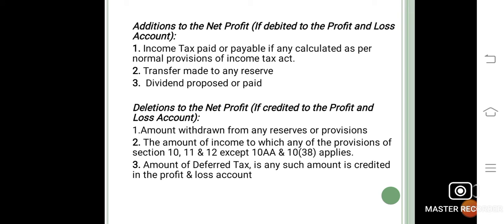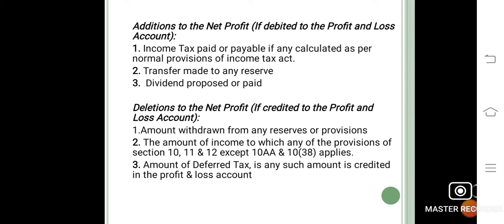In addition to the net profit, income tax paid or payable, if any, calculated as per normal provisions of the income tax law, is added to the net profit because it is debited to the profit and loss account. Transfer made to any reserve and dividend proposed or paid are also additions to the net profit because these are also debited to the profit and loss account.